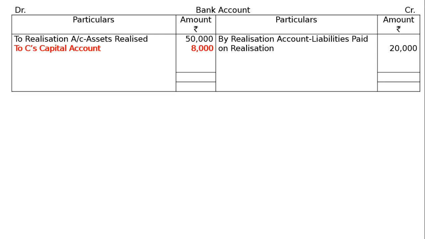To C's capital account rupees 8,000, and A and B will finally be paid: by A's capital account rupees 22,500 and by B's capital account rupees 15,500. Both will be paid this much amount, and the bank account will total rupees 58,000 on both sides, and this is the final answer.